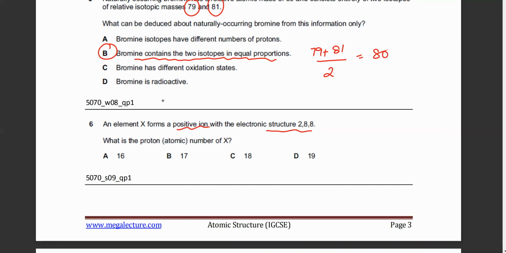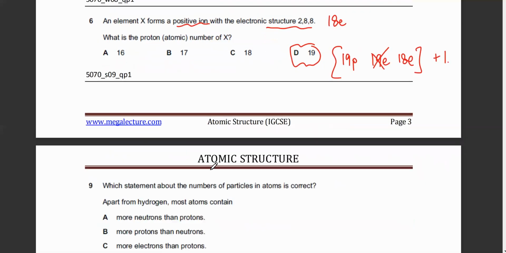Okay, you can only form positive ions if you lose electrons. So the original atom must have had more electrons in it. So this has 18 electrons. So that means the original atom probably has more electrons. It probably has 19 protons and 19 electrons, and then it loses an electron. It gets 18 electrons, and therefore gets a charge of +1. Yes, sir. So this is this question.